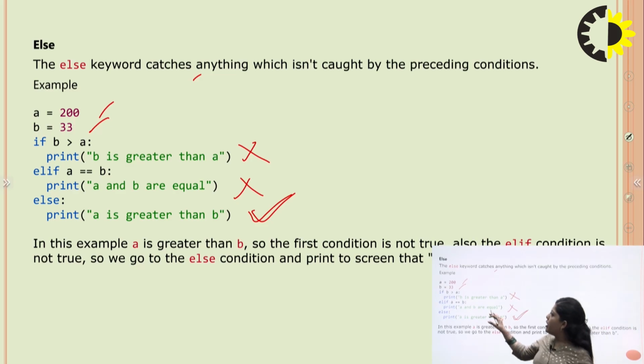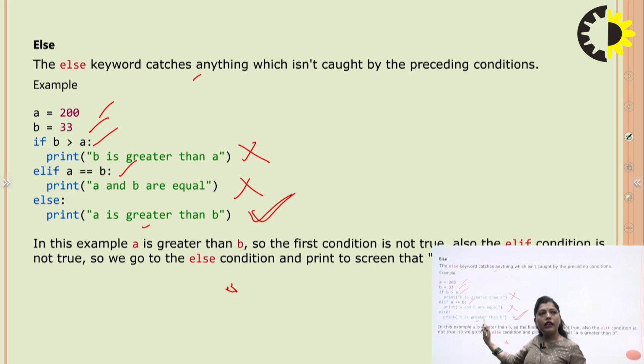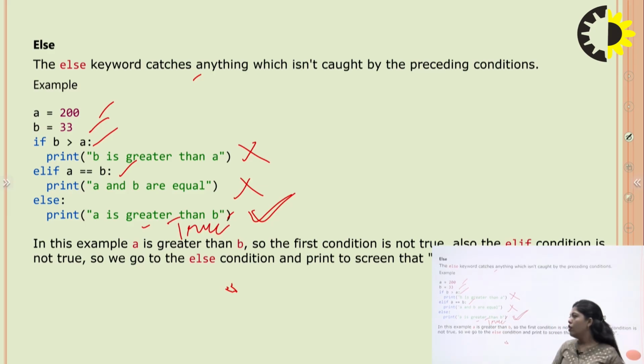The first condition is if b is greater than a, the next condition is a and b are equal. If both conditions are false, then we can go for another condition, a is greater than b, and this condition is true.